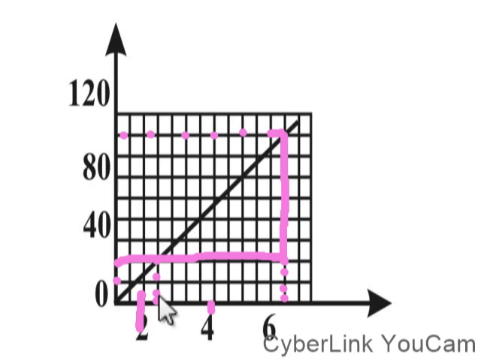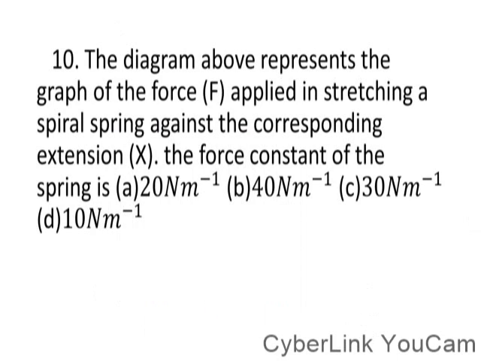So at the end we shall have 20 as the value of the first constant. So the first constant also serves as the slope. Please take note, if they ask you using the Hooke's law graph, the slope you got there is also the first constant of the elastic material.